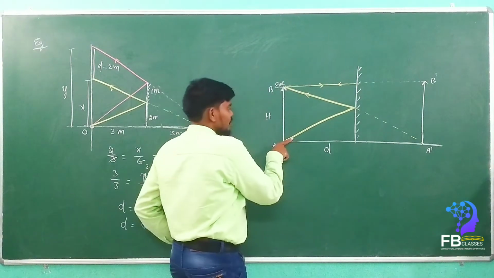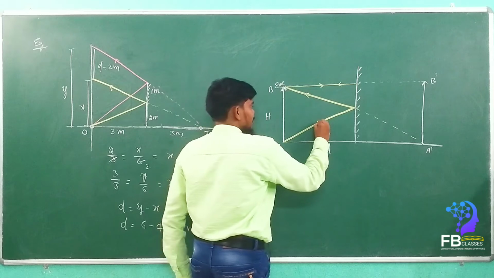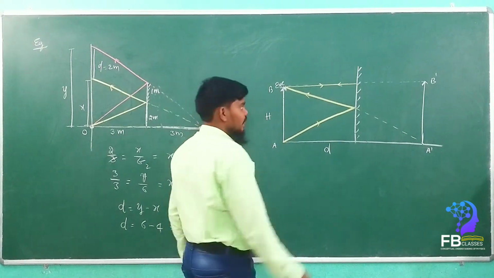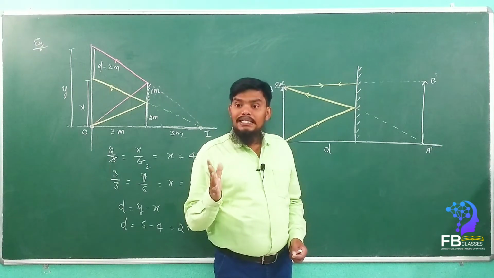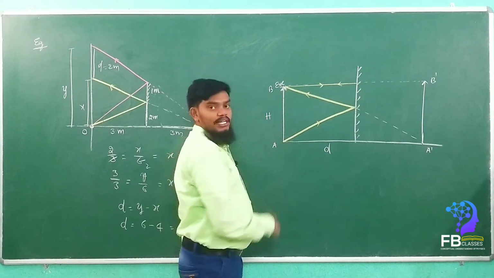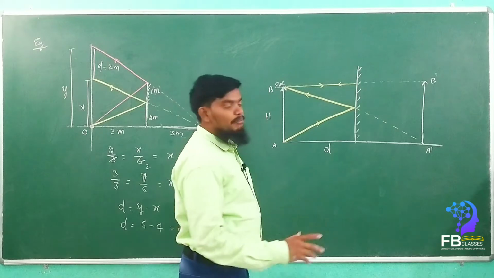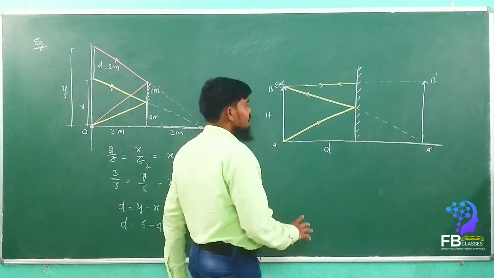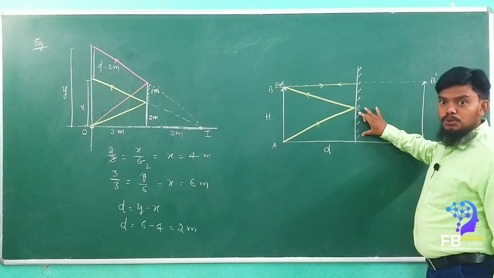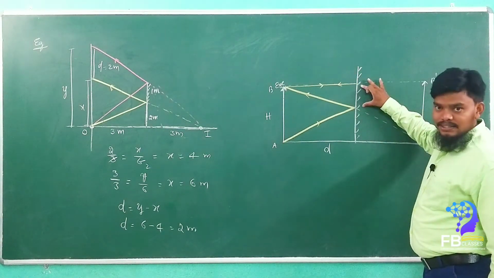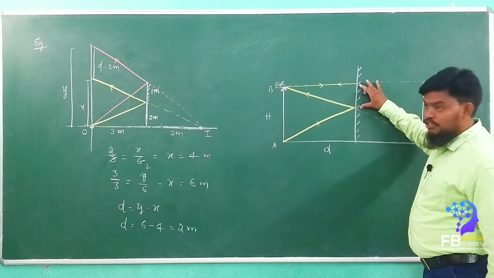So he is able to see his foot as well as his head. That means he can see the total image now. So is this mirror useful to see his full image, or this one?